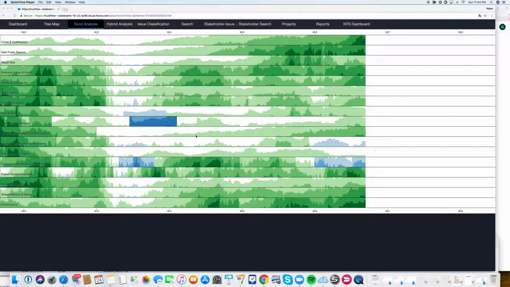The following is a brief demonstration of the Stakeware Trust Measurement Platform. In this example, we'll be looking at a case study of a police department that wants to monitor the trust in the communities that they serve. We start by looking at a trends analysis that's looking at publicly available social media and is trying to infer the author's expressed attitude towards the police and police activity.